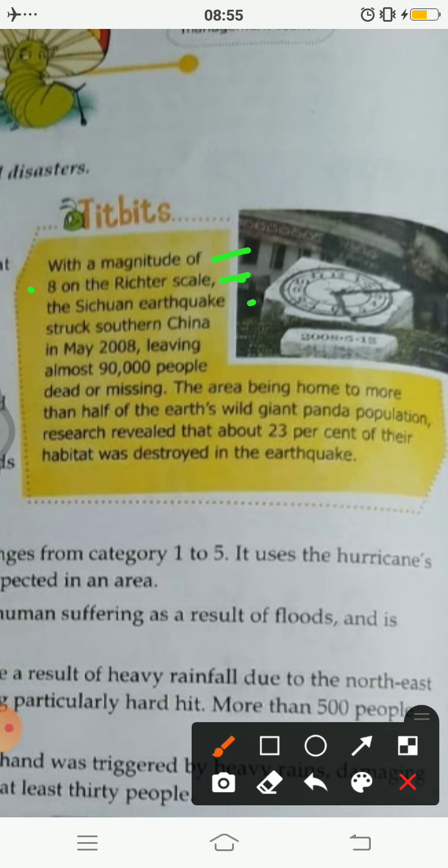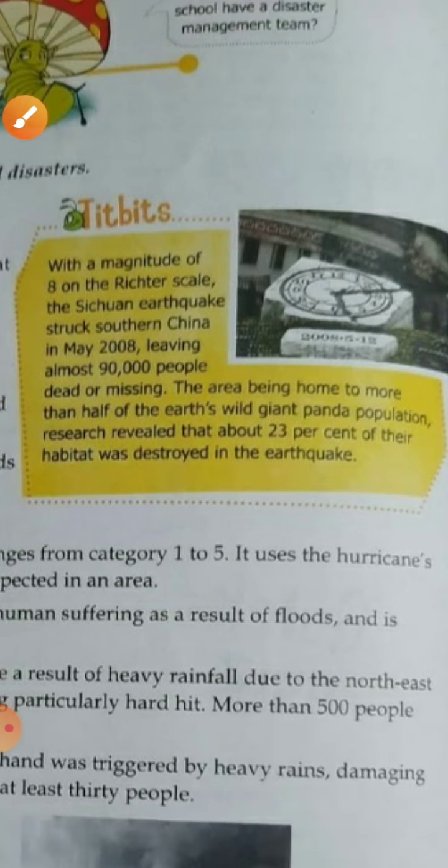It's talking about the Sichuan earthquake, which struck South China in May 2008, which left almost 90,000 people dead or missing. So it was a really big earthquake, and the area being home to more than half of the Earth's wild giant panda population, research revealed that about 23% of their habitat was destroyed in the earthquake. So these two things were really destroyed in the Sichuan earthquake.